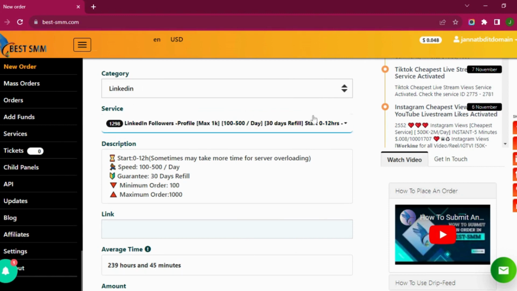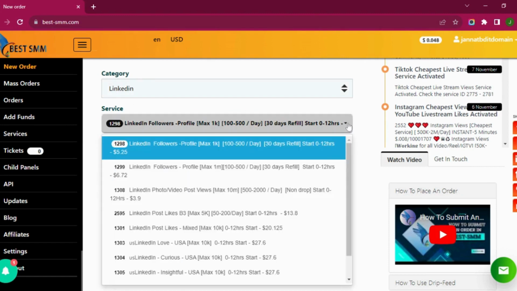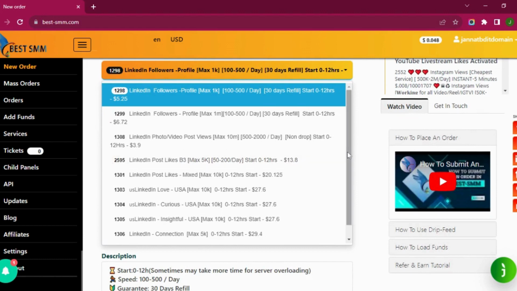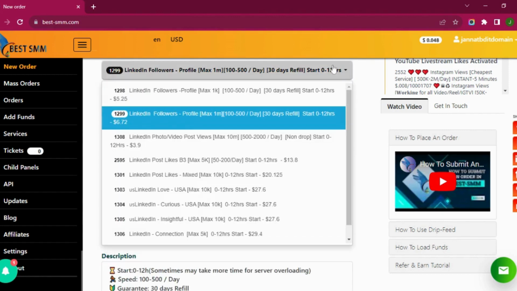After reading this category, they will show us services. So let's see what they are showing us. They are providing us lots of services for LinkedIn. Let's see. LinkedIn followers profile maximum 1K, 100 to 500 per day, 30 days refill, start 0 to 12 hours. LinkedIn followers profile maximum 1 million.